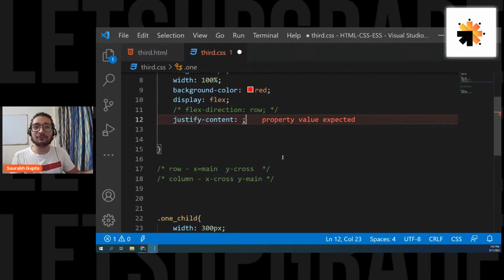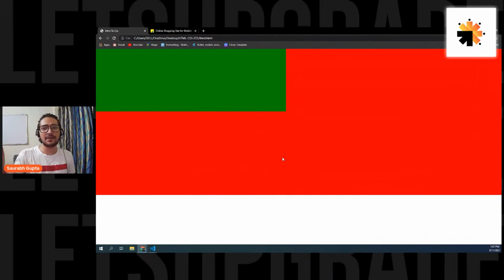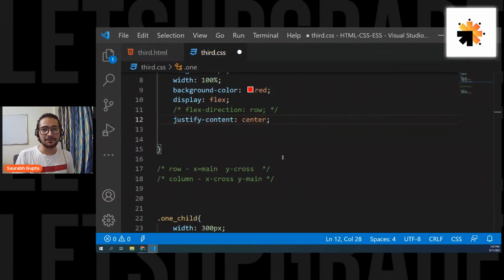A lot of people who are already developers think of it like this, that justify content is always for x. No, justify content is for main. So if the direction is row, it will work for x. If the direction is column, it will work for y. Now let's see what it is doing. Justify content, by default, is flex start. That means your elements are at the start. You can also do this. See, justify content center. See now what will happen.